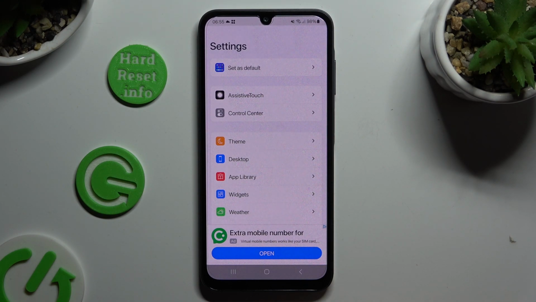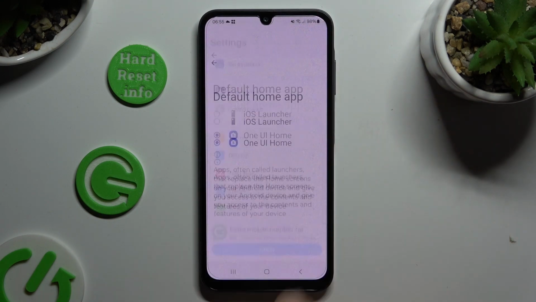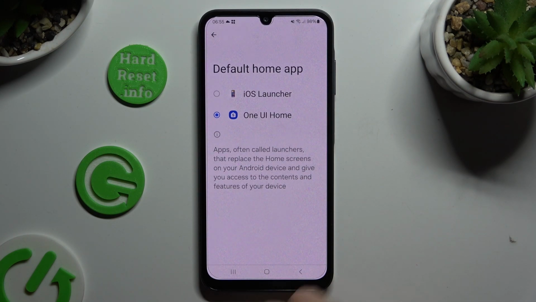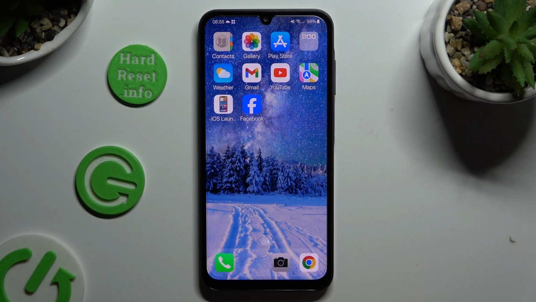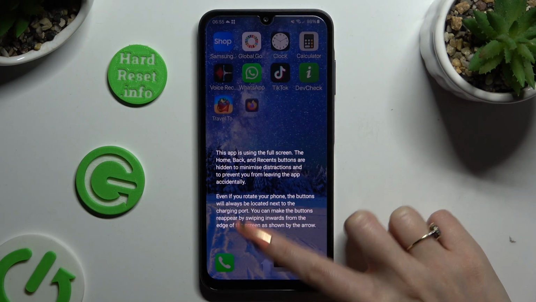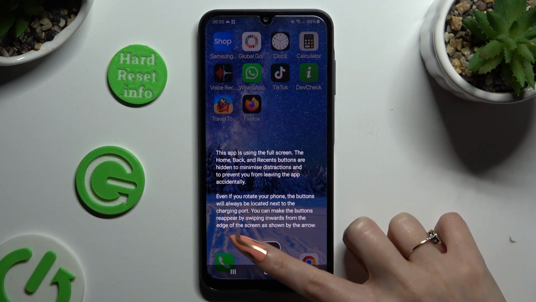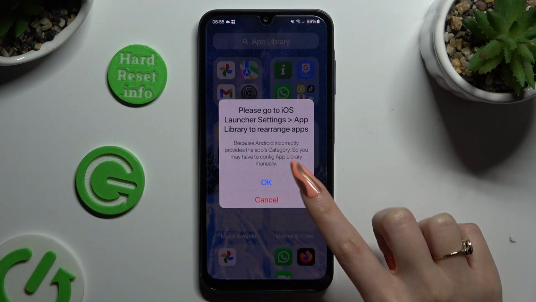When you're finished, click on Set as Default at the top. Click on iOS Launcher and wait! As you can see, Apple layout was applied successfully on my device.